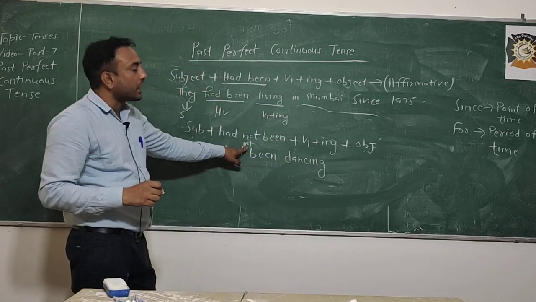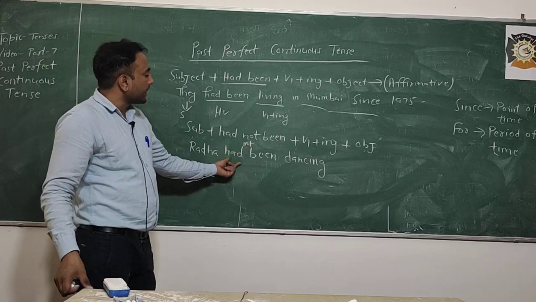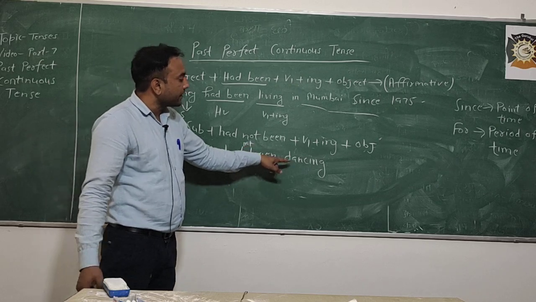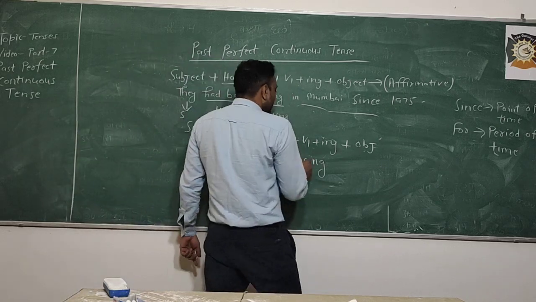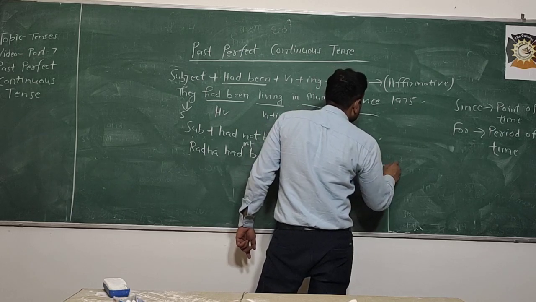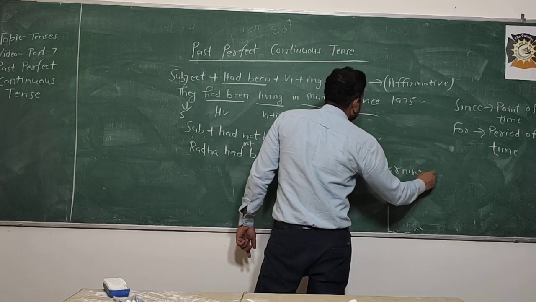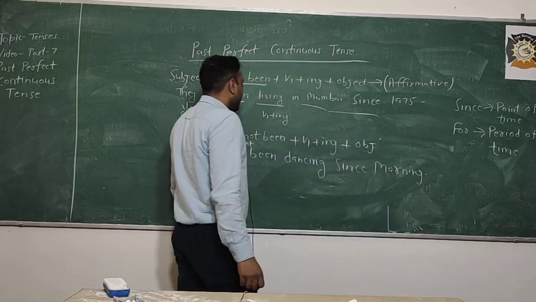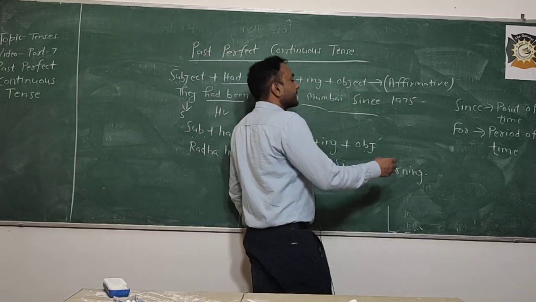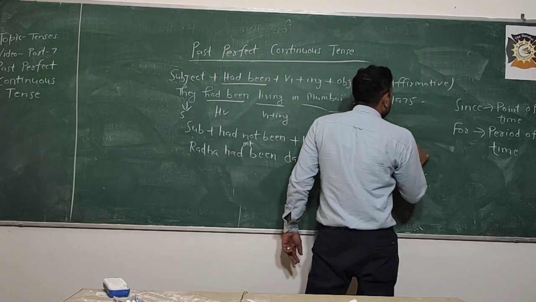You just have to add not between had and been. This formula is for negative sentences.